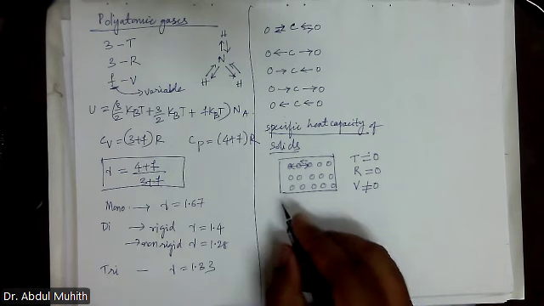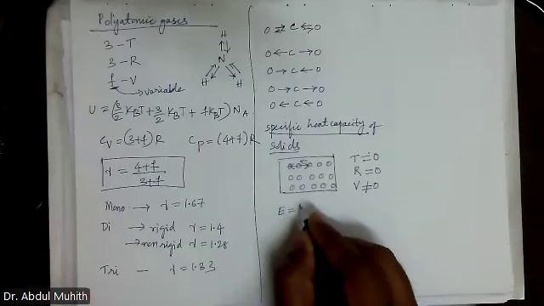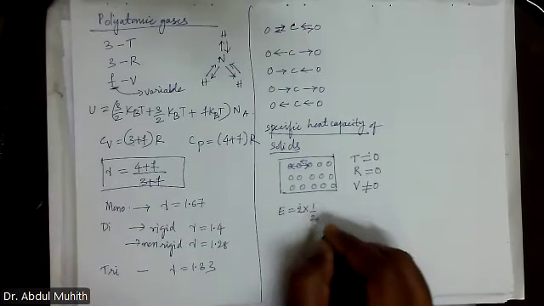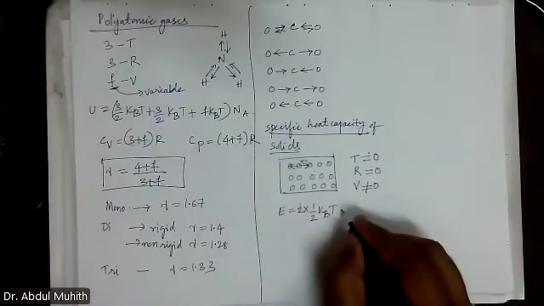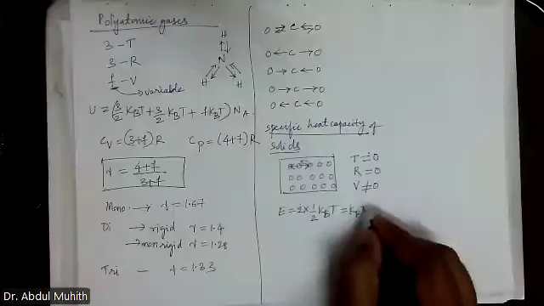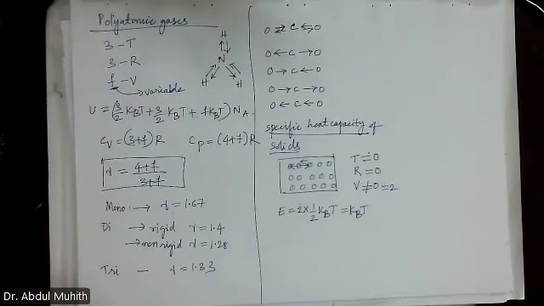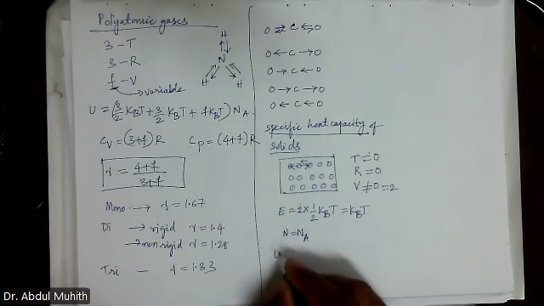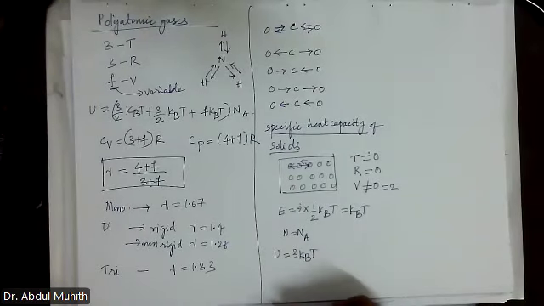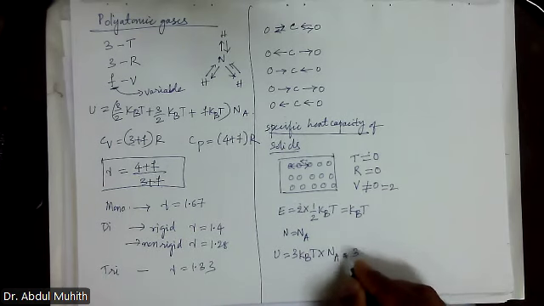So what will happen in oscillation? In oscillation, the average energy E is equal to 2 into half kBT, which is equal to kBT. 2 modes of vibration. Only that is equal to 2. So if N is equal to Na, U is equal to what? 3 kBT into Na, which is equal to 3RT.